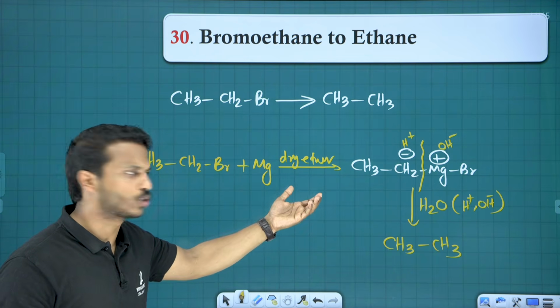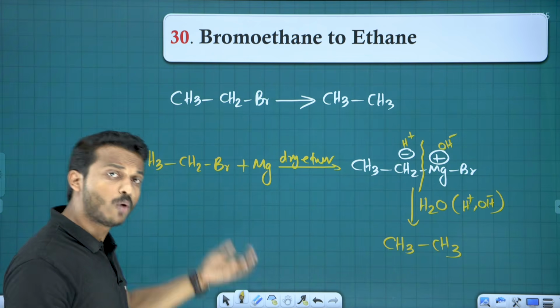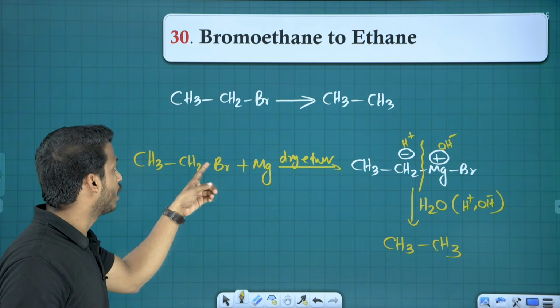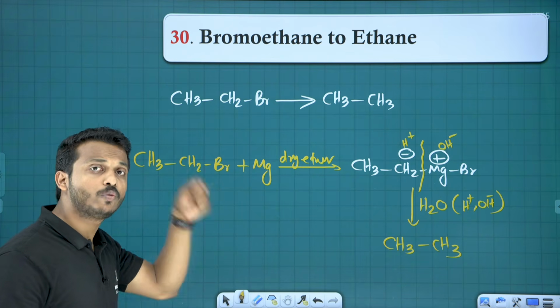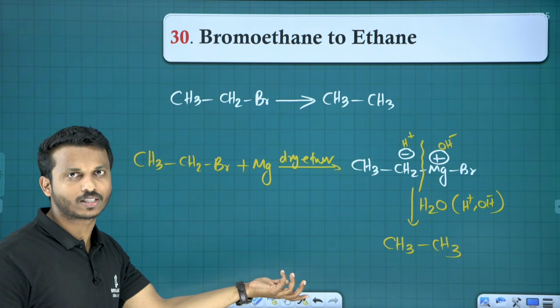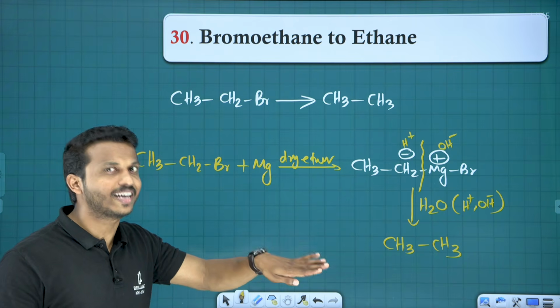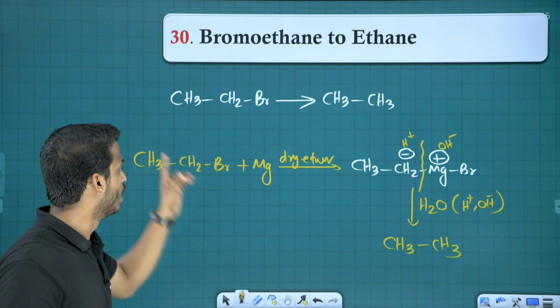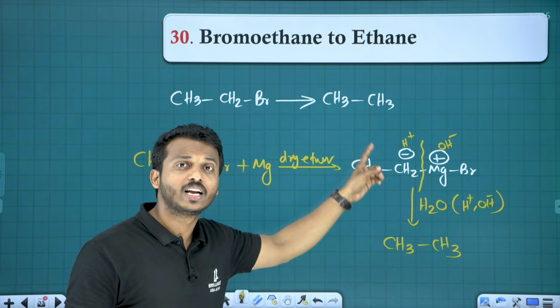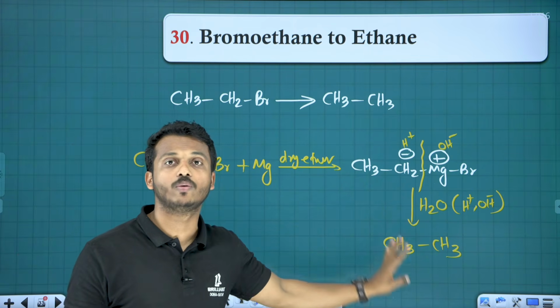Many methods are there actually. Otherwise, we can do beta elimination. If you do beta elimination, that becomes ethene. Ethene, if you add hydrogenation, that become ethane. Any method can be suggested. Here I want to just go through the Grignard reagent also, therefore I just used. So bromoethane with the Mg, you get a Grignard reagent. Grignard reagent on hydrolysis, you will get alkane.